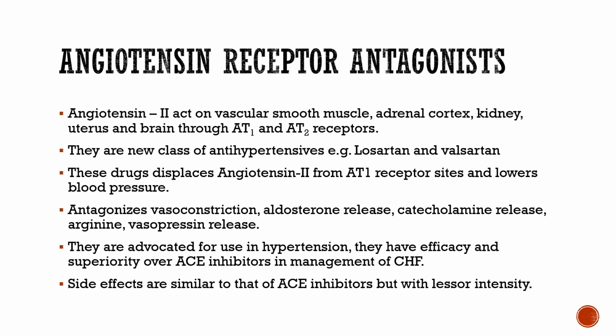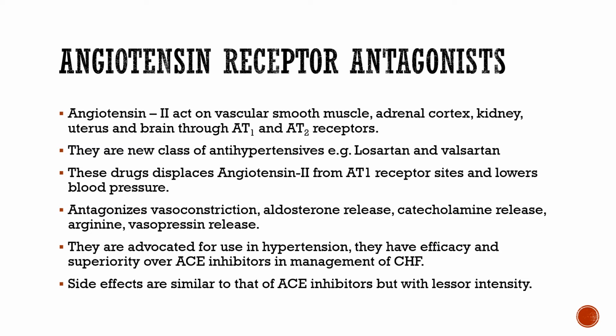Next category is angiotensin receptor antagonists, where the drugs act on the receptor where angiotensin is active. Angiotensin specifically acts on vascular smooth muscle, adrenal cortex, kidney, uterus, or brain through the AT1 or AT2 receptor, angiotensin 1 or angiotensin 2 receptor. These are the two receptors where angiotensin, the potent vasopressor agent, acts. So these agents block this receptor and do not allow the angiotensin to act on it.